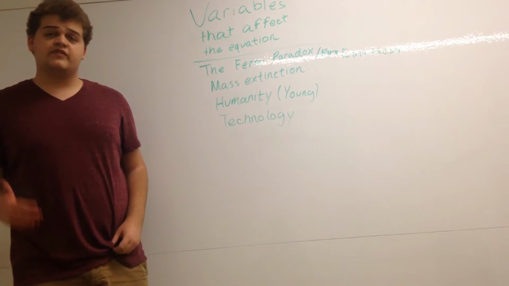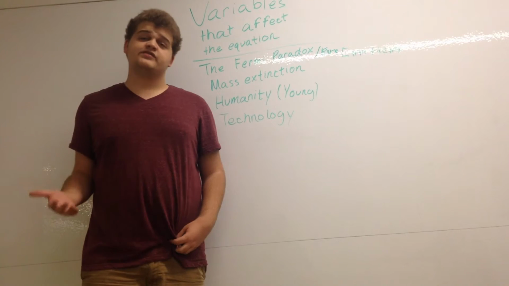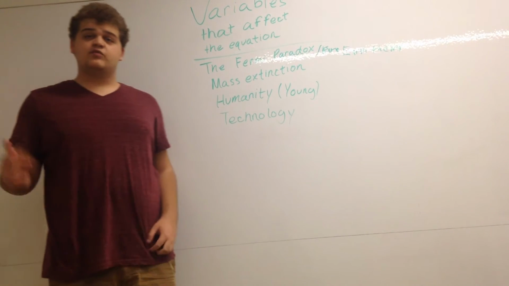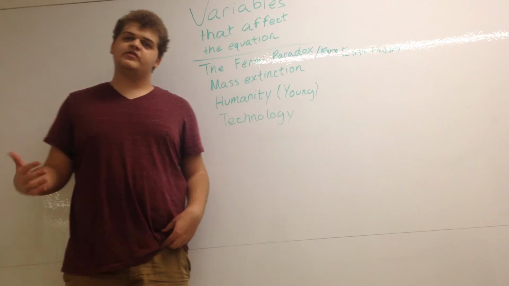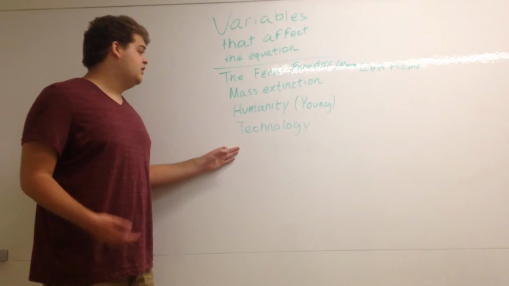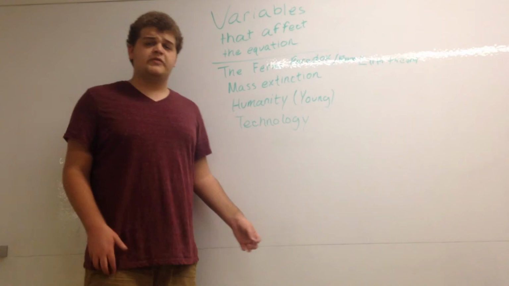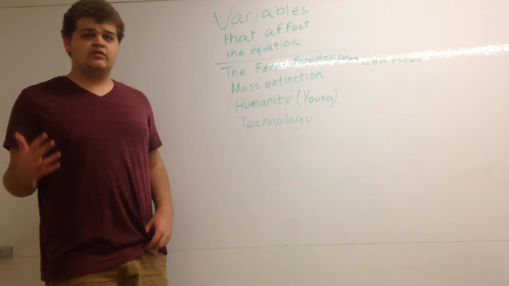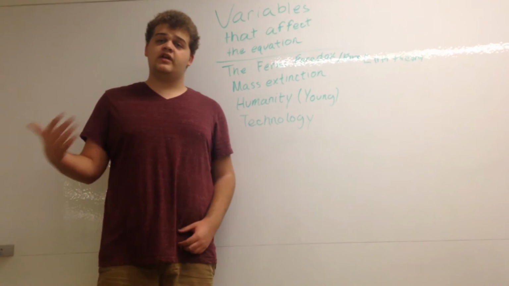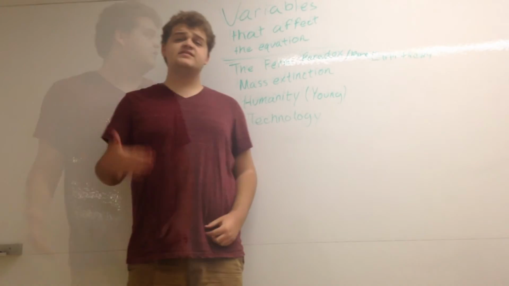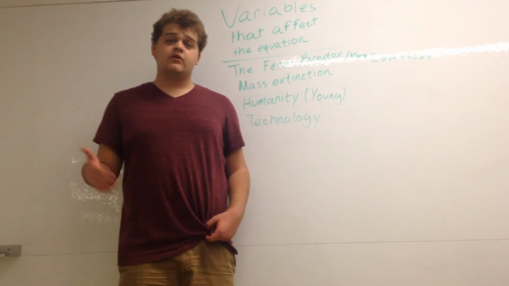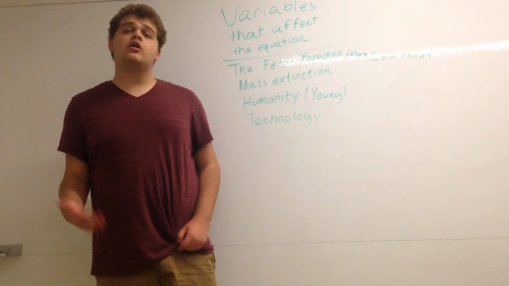Another variable is that humanity is very young, so it makes sense why we wouldn't have found anything. We've only been putting out radio waves for 60 or 70 years. And as a species, we're only a few thousand years old, so it makes sense why in our lifetime we haven't been able to find proof or evidence. And lastly, our technology isn't that great. We've barely mastered interplanetary travel, let alone interstellar travel, and we don't have the power to detect other life, or even communicate with them. Things like the Drake equation help us find our place in the universe, and maybe, one day, can truly answer the question, are we alone in the universe?